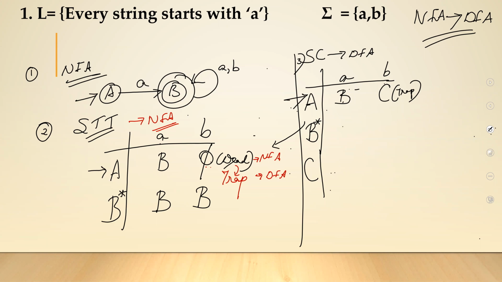B on A, I'll go to B itself. B on B, I am going into B itself. Let's now check C. C is your trap state, if you remember. Trap state means you're over there. From there, you can't go anywhere. Okay, so my DFA table is done.